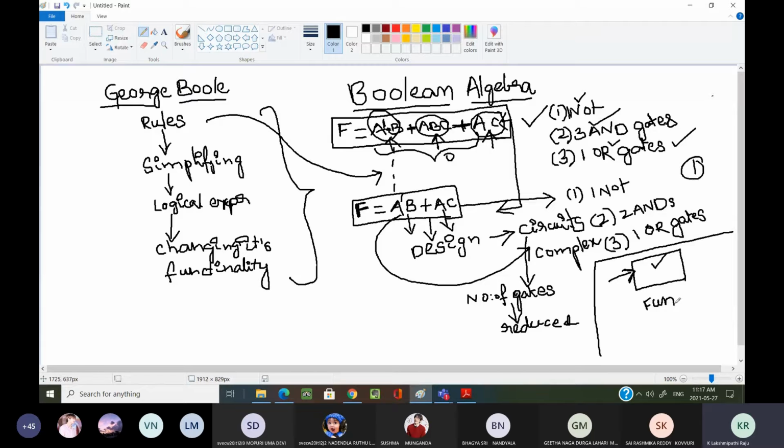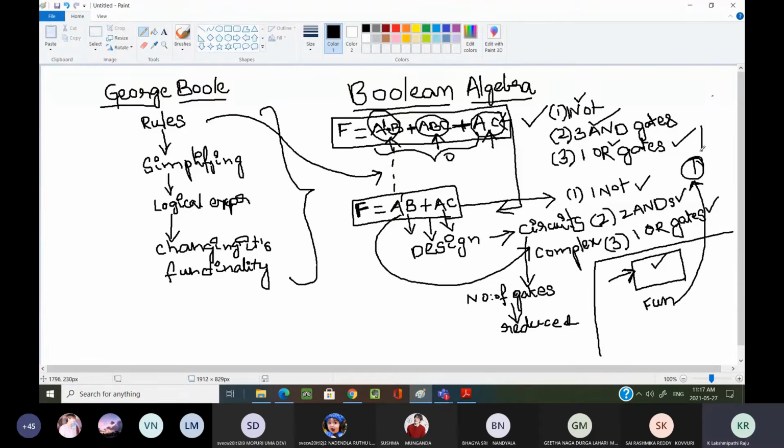Now, if you are reducing one gate, the power required for this gate, we are reducing or not? Yes, sir, we are reducing the power. As well, in order to design this circuit, we have to buy all these gates, individual components. We are reducing cost or not?